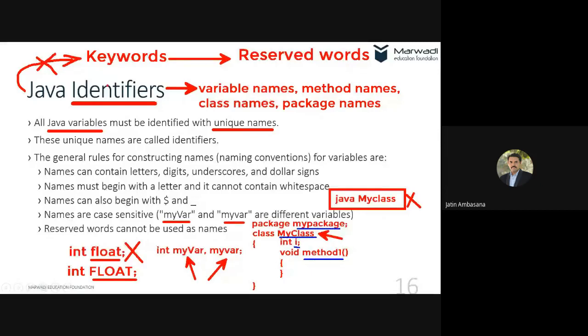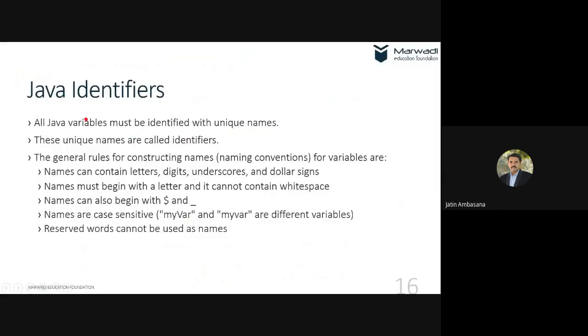Especially people make typing mistakes with respect to identifiers. This my class is an identifier, that is a class name. So people mostly make mistakes with identifiers a lot of the time. Basically identifiers should be unique names. And what are the naming conventions?